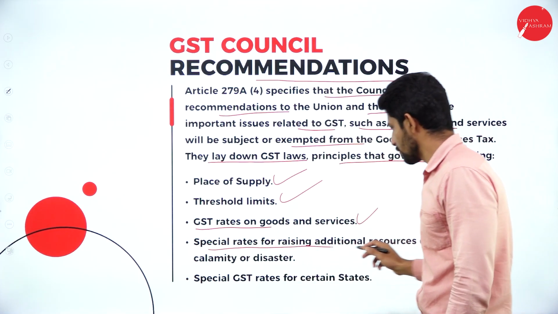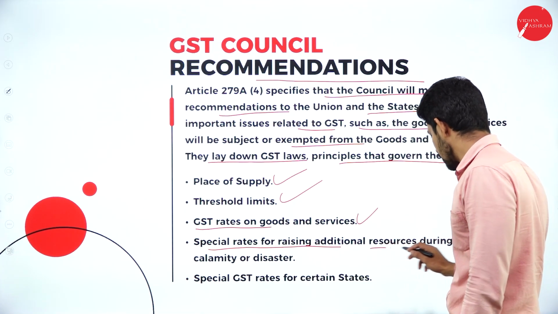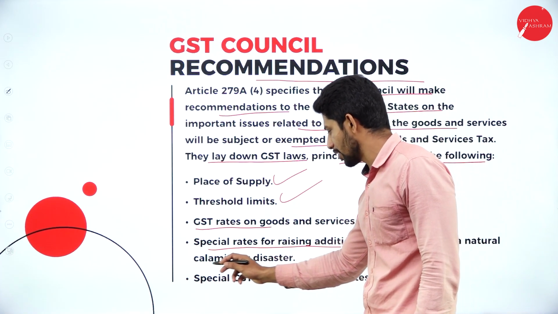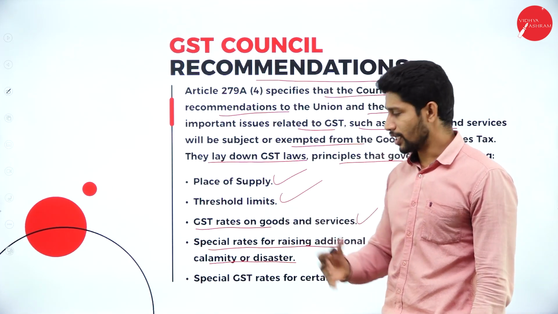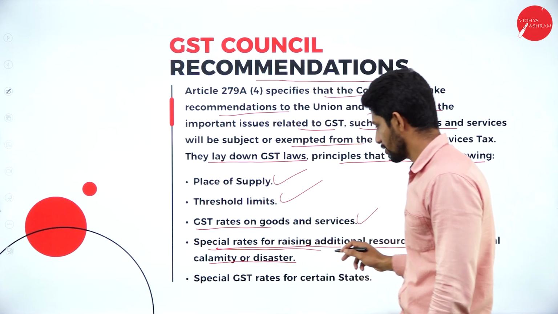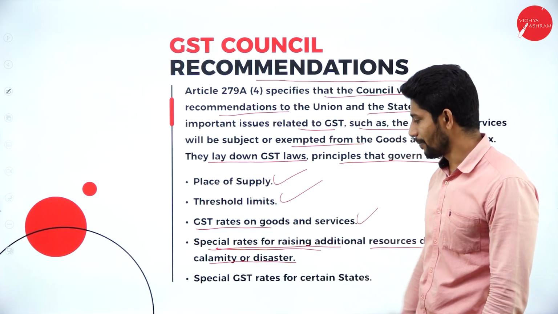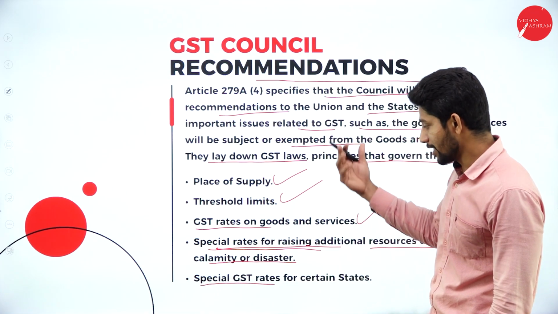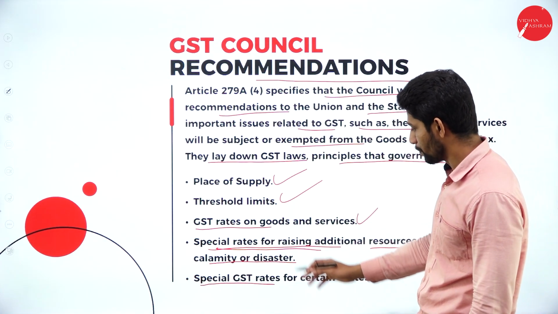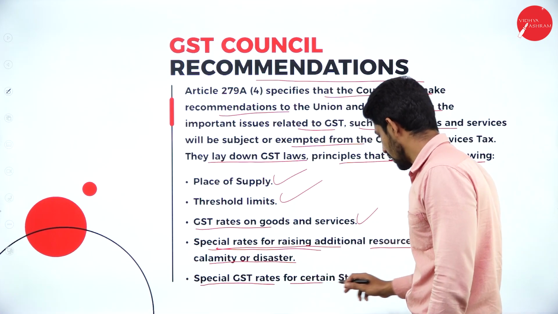And special rates for raising additional resources during a natural calamity or disasters. Yes, the GST Council has all the rights to give special rate recommendations at the time of natural calamity and natural disasters. And they also have the right to give recommendations on special GST rates for certain states.